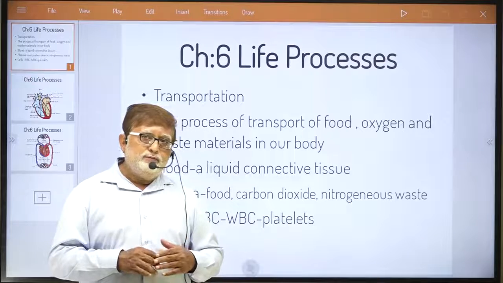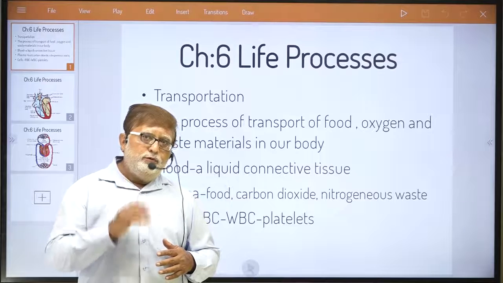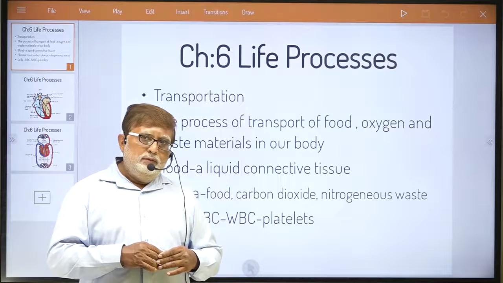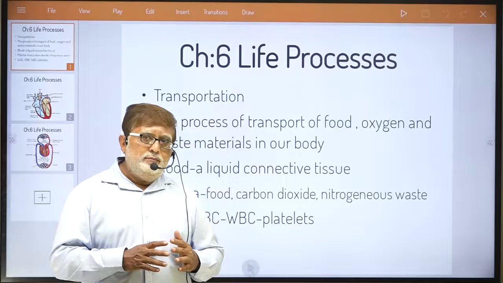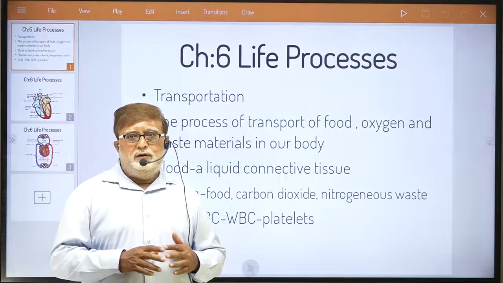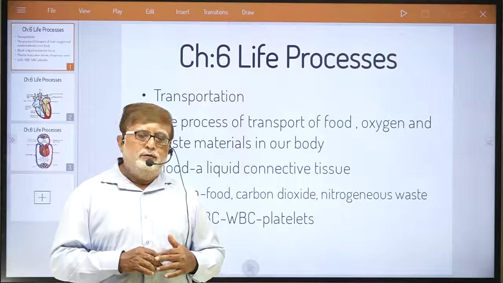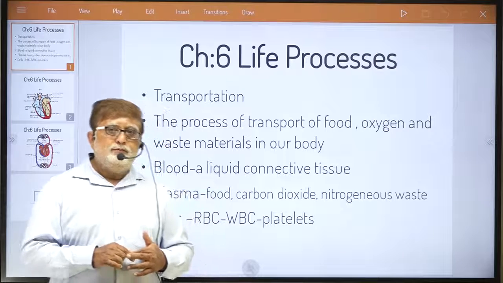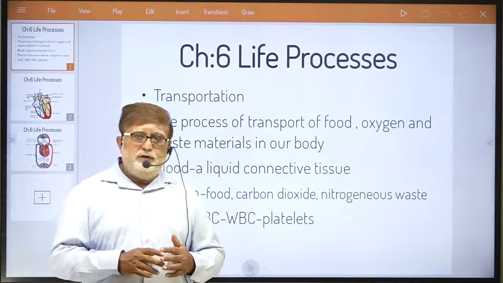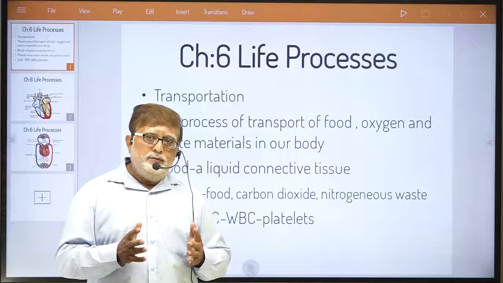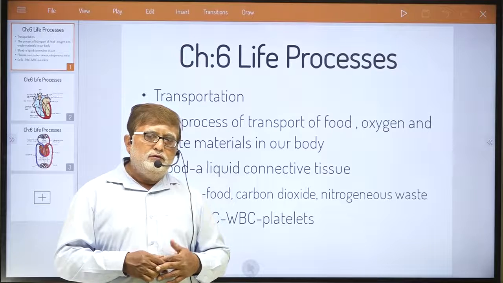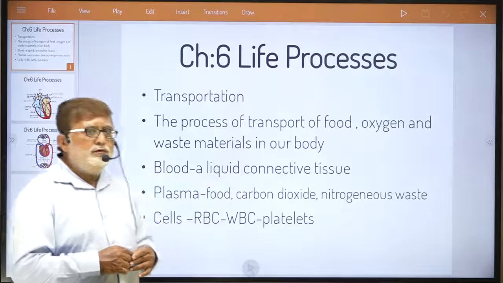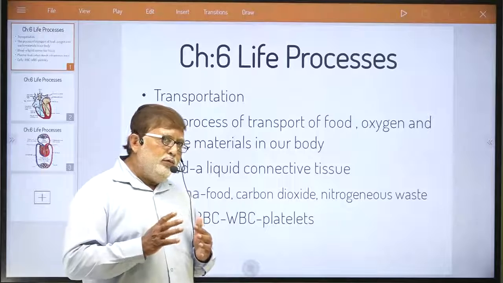So for the transport of water and minerals, the plant has a special mechanism. The plant has a special tissue whose name I have spoken, xylem tissue. Xylem tissue is present in the stem and almost all parts of the plant for transport of water and minerals.